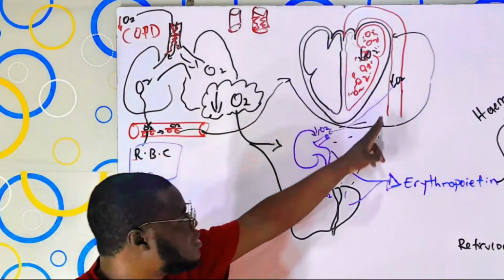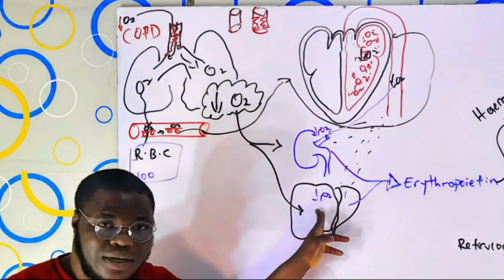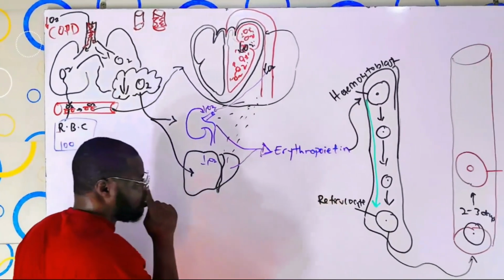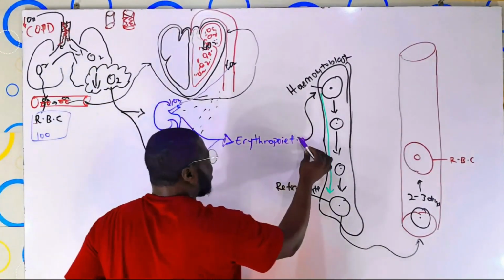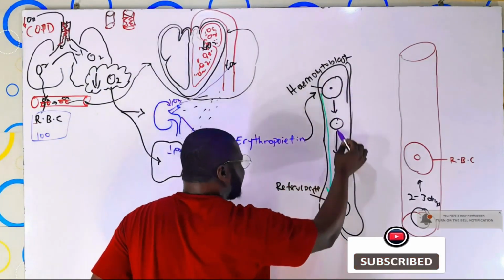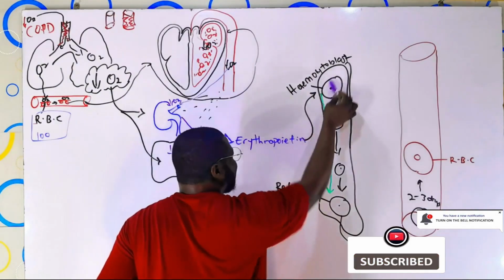And the lack of oxygen is sending impulse to the kidney and the what? And the liver. And because of this, they keep producing what? Erythropoietin. And erythropoietin will do what? Erythropoietin will stimulate the production of what? Of red blood cells. By what? By acting on the cytoblasts.